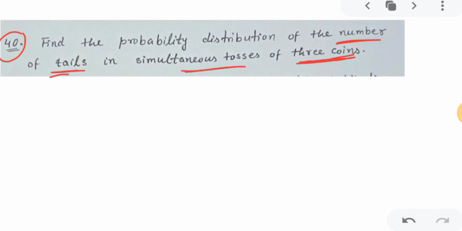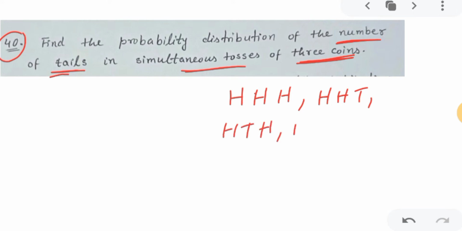So the question is saying that you are tossing 3 coins. Then what is the probability distribution of the number of tails? So when you toss 3 coins, you will get all 3 heads, or 2 heads and 1 tail, like HTH, HHT, and so on.